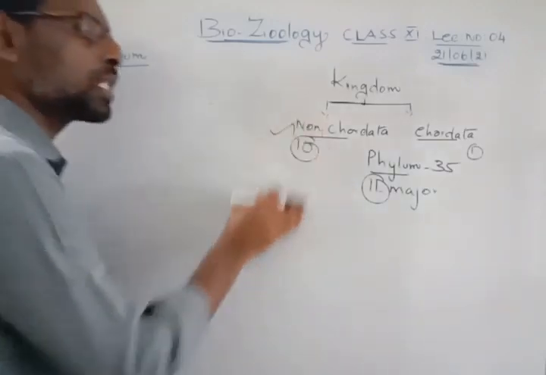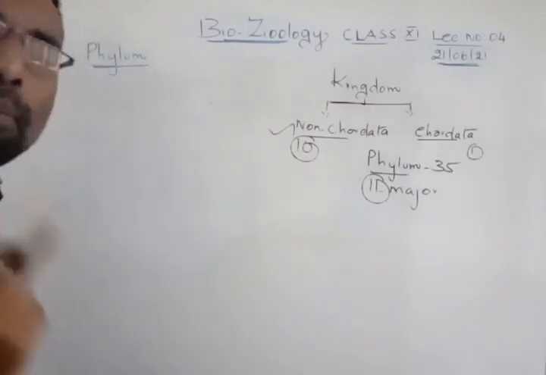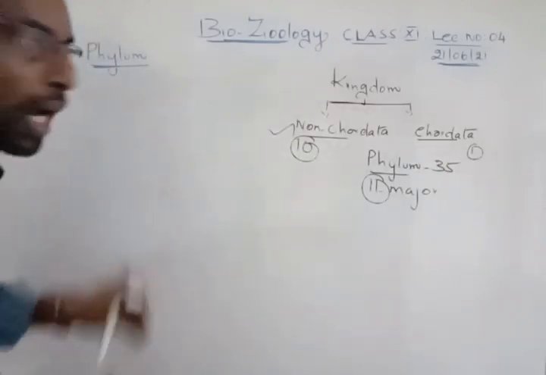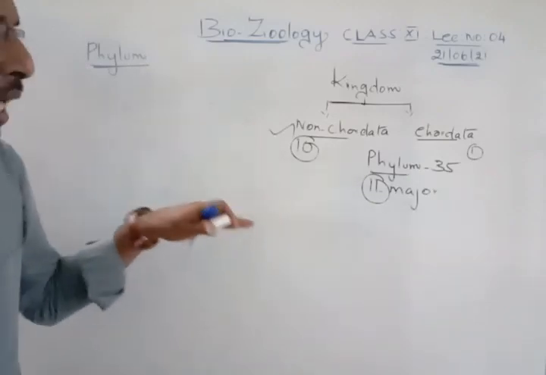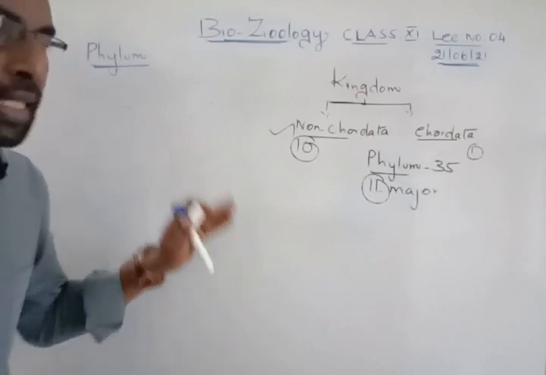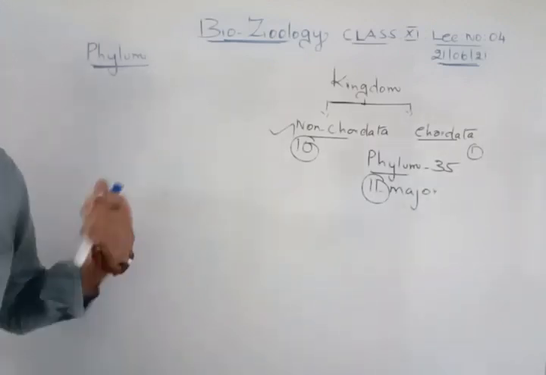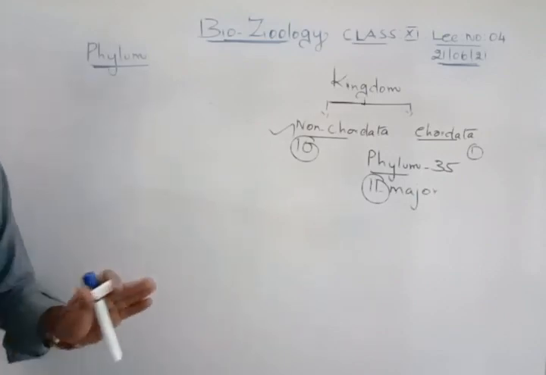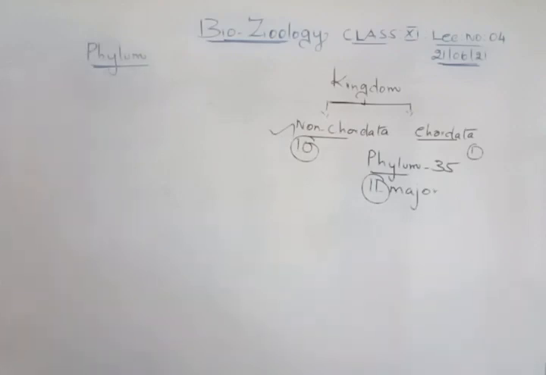So what are all these 10 phylums, starting from Porifera and ending up at Hemichordata. You can recall all these phylums as well as the examples in between. So we go with Porifera, then Cnidaria, then Ctenophora, Platyhelminthes, Aschelminthes, Annelida, Arthropoda, Mollusca, then Echinodermata and Hemichordata. All these 10 phylums along with the examples we have already discussed.